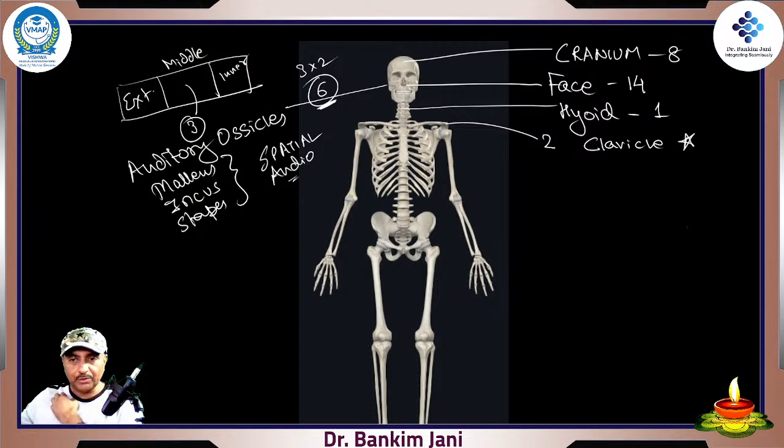What is called cleidocranial dysostosis: in case this bone has any problem, if it is not formed properly, then the hand would straight away come like this. It is this bone which is keeping the upper limb away, and it is giving you the advantage. It is this bone which is transmitting the entire weight onto your long axis, onto your spine, from spine to hips, from hips to lower limb. So why is it important?